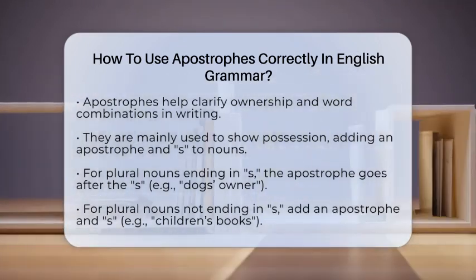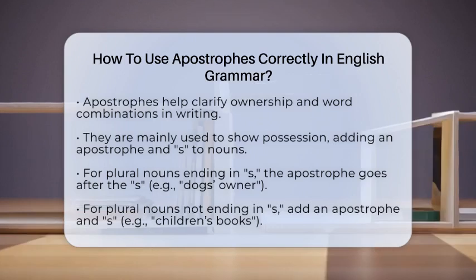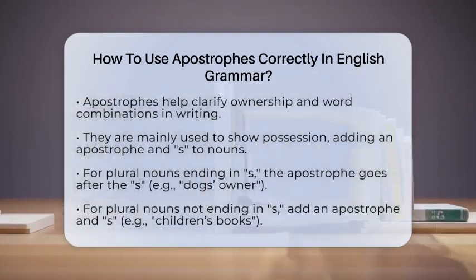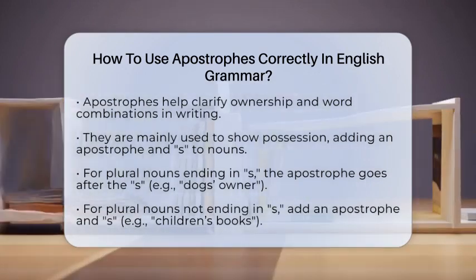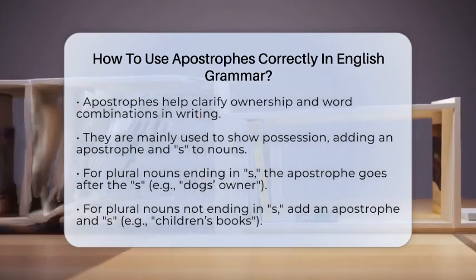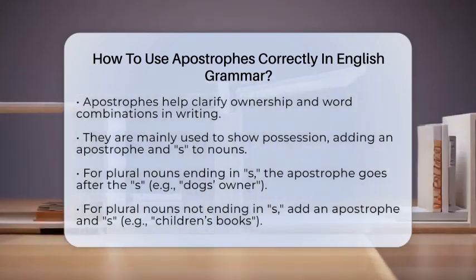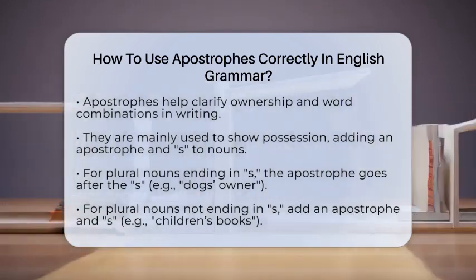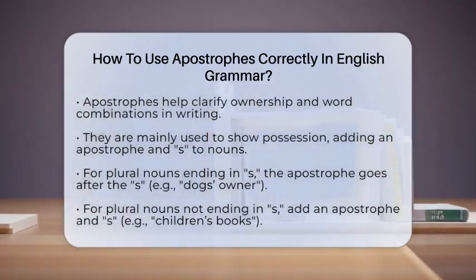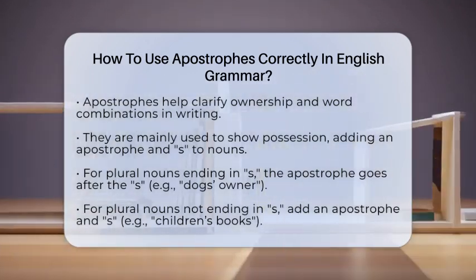First, apostrophes are mainly used for two reasons. The first is to show possession. If something belongs to someone or something, you add an apostrophe and an S. For example, if the toy belongs to the cat, you write the cat's toy. Notice the apostrophe and S after cat. If you have more than one dog and they share an owner, you write the dogs' owner. The apostrophe goes after the S because it's a plural noun ending in S.